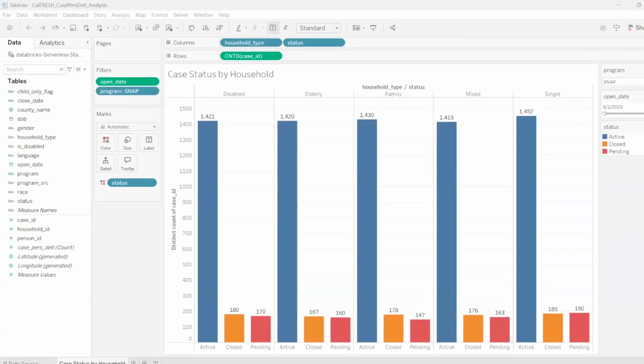When a connection file is downloaded and opened, our CalSAWS data will appear in Tableau, ready for self-serve analytics. This is the same columns and data that we just saw in the platform. Now, using the same approach, we can also share gold layer data to a county data warehouse, allowing them to combine CalSAWS data products with their own county data. This is similar to what's being done in EDRs today.